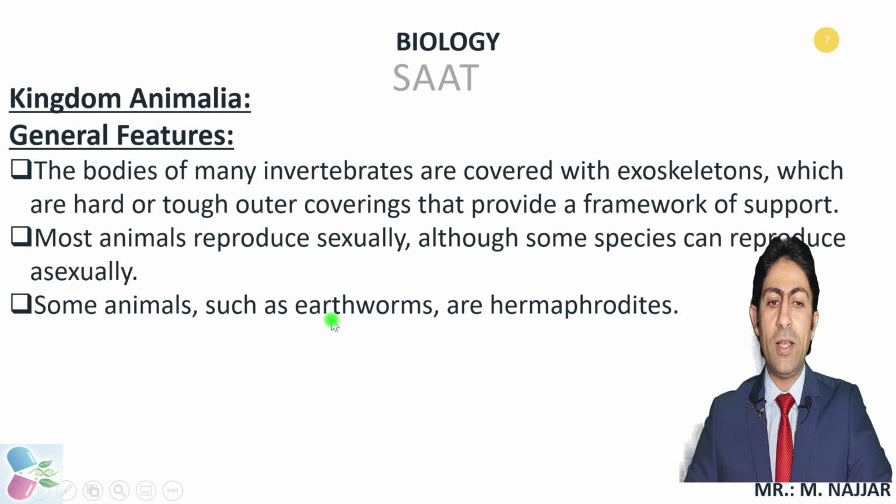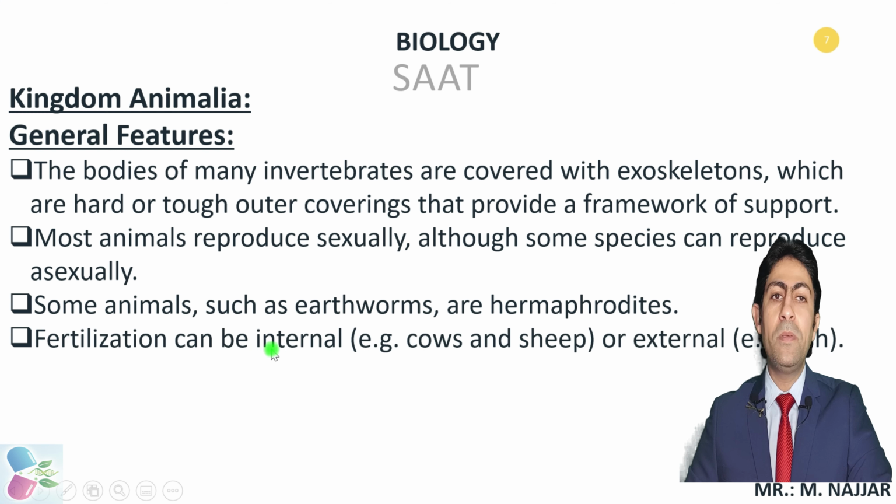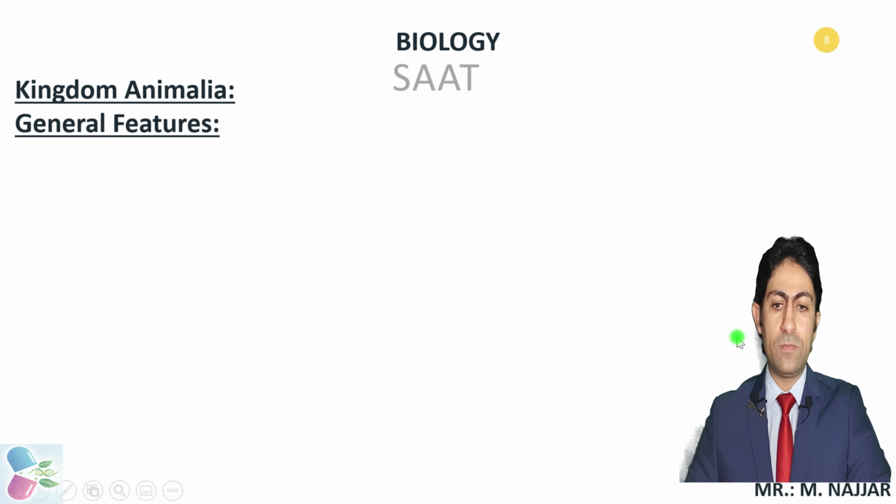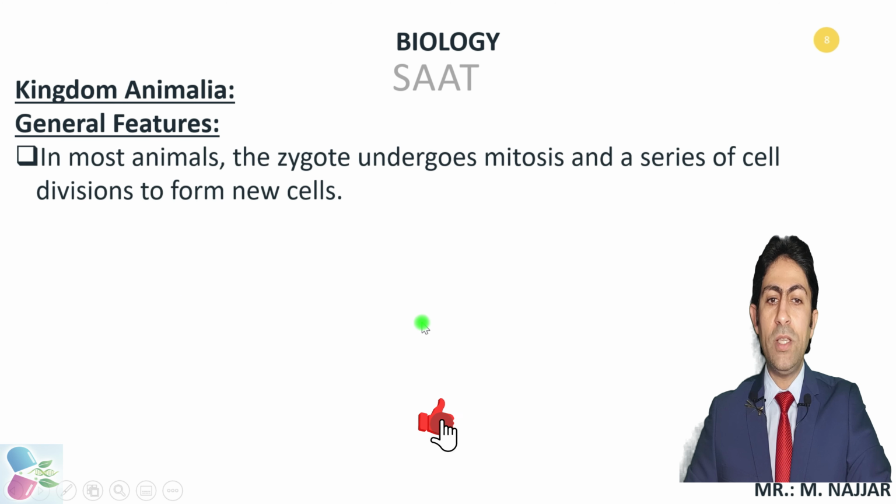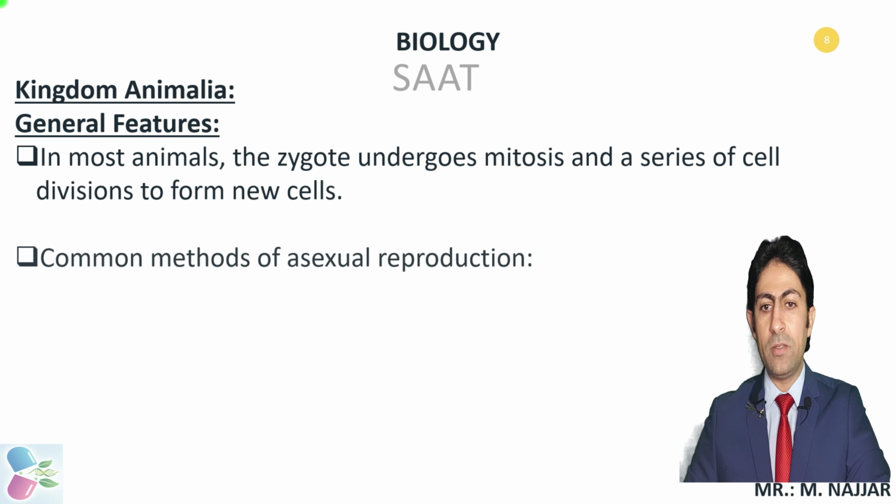Some animals, such as earthworms, are considered hermaphrodite. Hermaphrodites are organisms that do have the male and the female reproductive system together. Fertilization can be either internal or external. Internal, such like cows, sheep, or the mammals generally, or external, such like fish. In most animals, the zygote undergoes mitosis and a series of cell divisions to form new cells. We're going to talk about it in detail just in a couple of seconds.